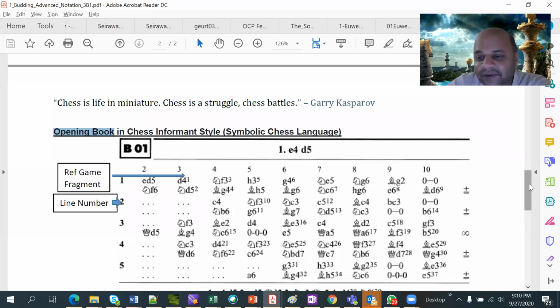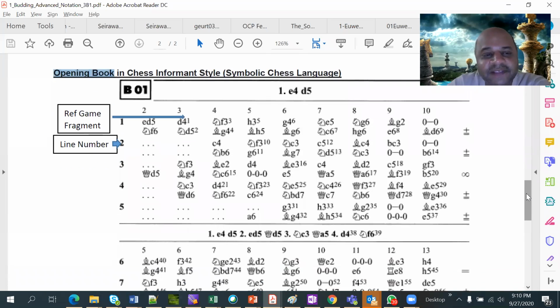Okay, so here this is B01. In the second volume, which is the B volume, not the 00, it is the second one, 01. And this deals with the opening called the Center Counter Defense, also called the Scandinavian opening. e4 d5: white plays e4, black replies with the queen pawn, 2 squares.